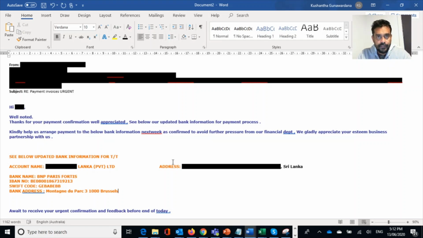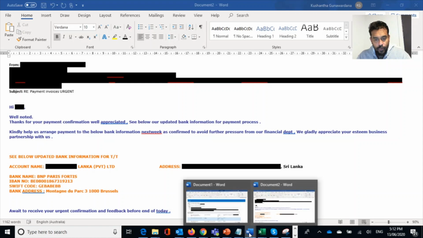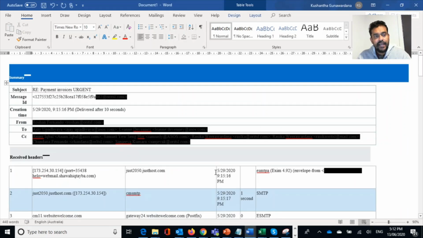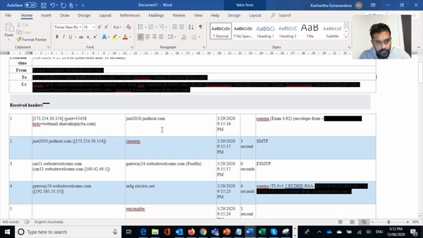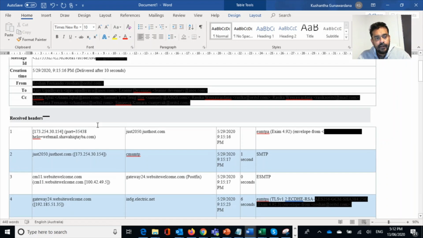The payment wasn't made, so let's go and analyze the header. There are multiple tools to do that, for example MHA, the Microsoft Message Header Analyzer. Once you analyze it, you will see the real mail sender is different from the actual email domain.